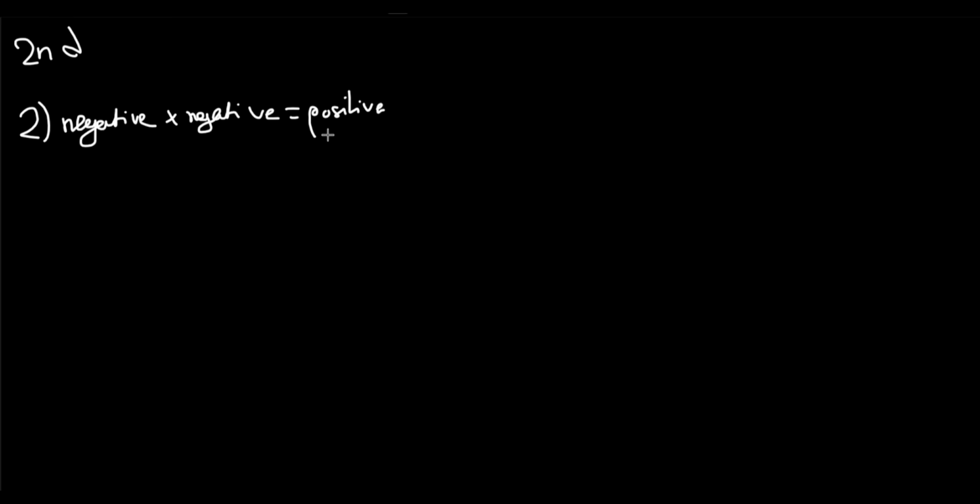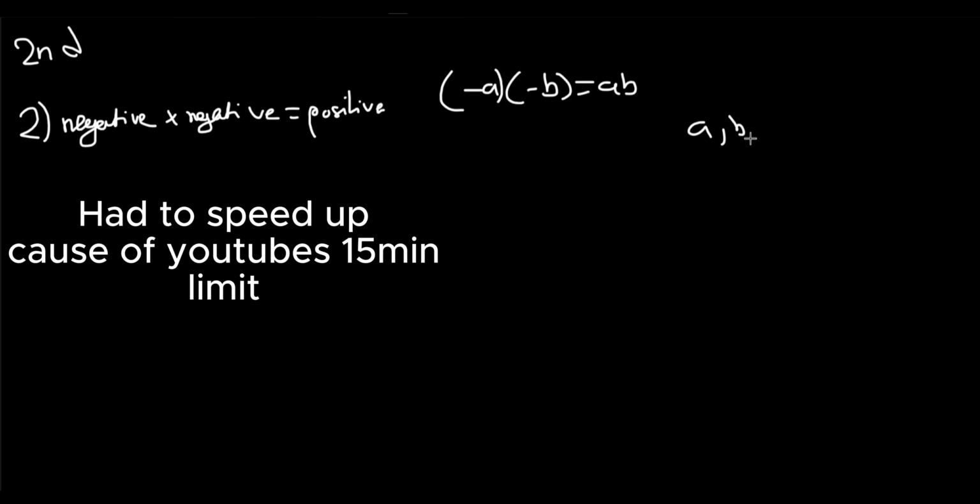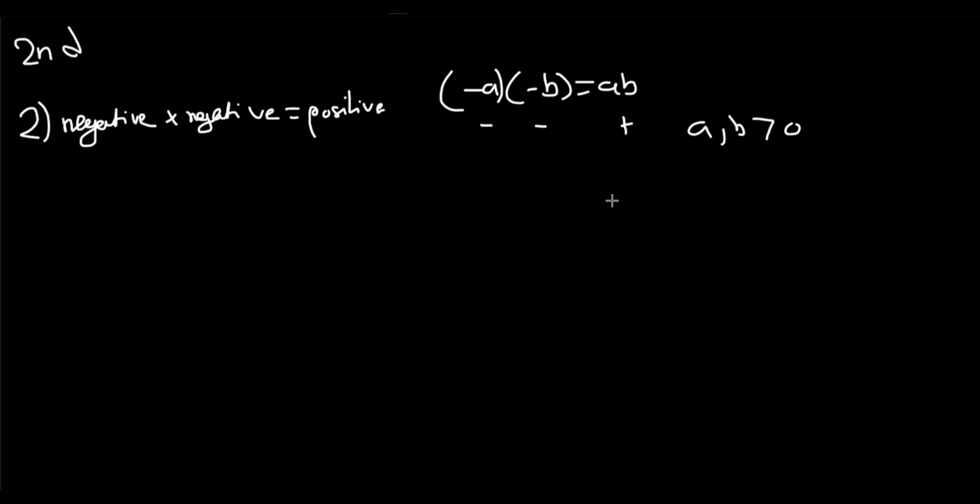Now, my second statement, which is also true, is that a negative number times a negative number equals a positive number. A lot of people know this, but they don't know why it happens. They just memorize it. So I'm going to prove it to you today. We'll start with our statement that negative a times negative b equals ab, where a, b are greater than 0. So if these are greater than 0, this is a negative number, this is a negative number, and this is a positive number. So minus, minus, plus.